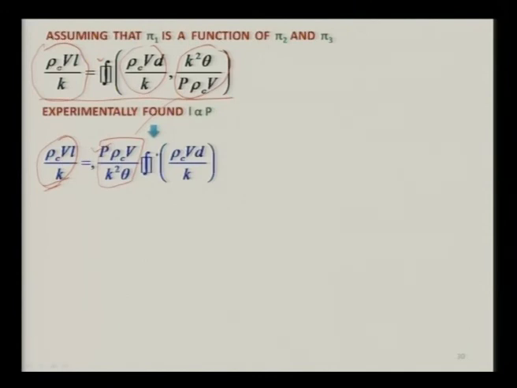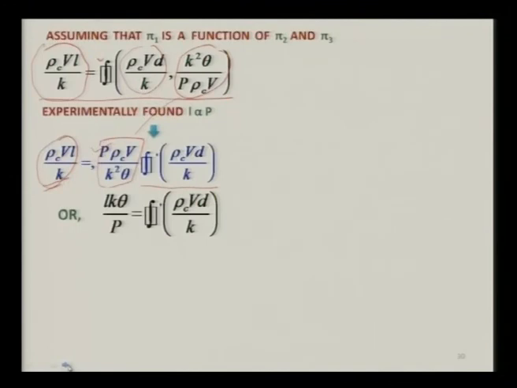So this is reversing, that means p rho c v becomes the numerator and k square theta becomes the denominator. That means we are still left with the relationship between rho c v L over k and rho c v d over k, which has to be evaluated.